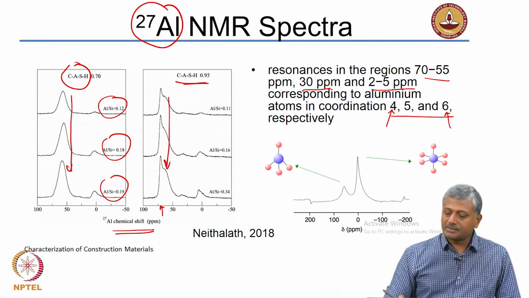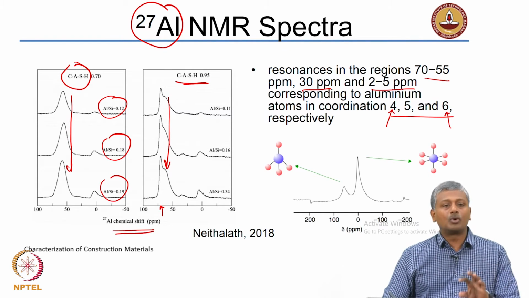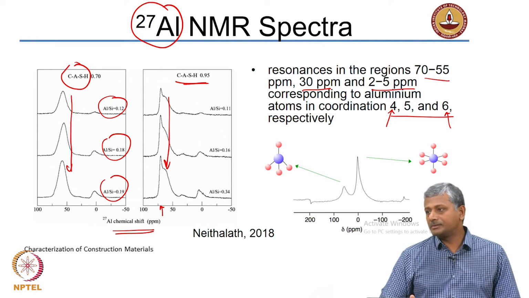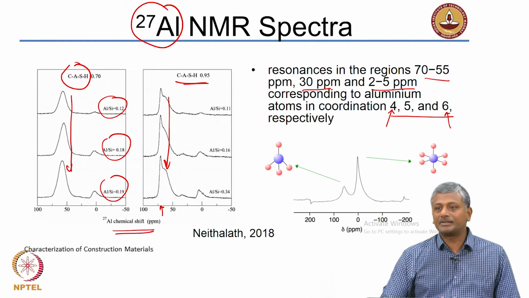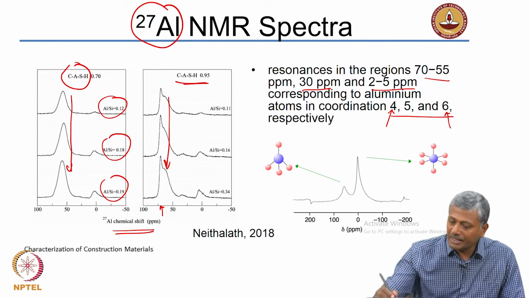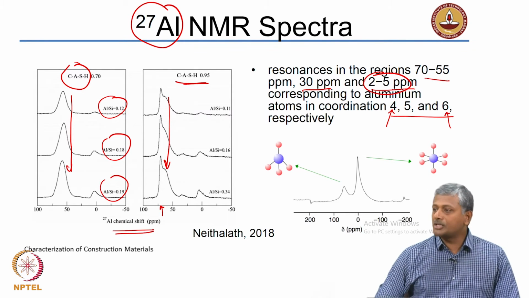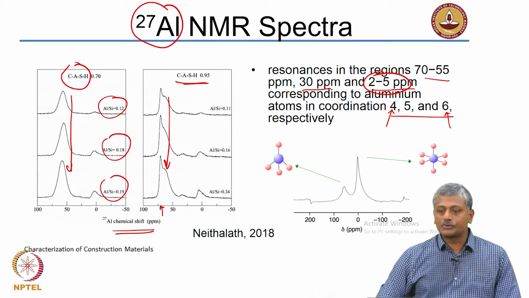So, at octahedral state you expect greater shielding for higher coordination number, right. When you have a coordination number that is higher, you will get greater shielding, and when that happens the location of the aluminum peak is very close to 0, 2 to 5 ppm.